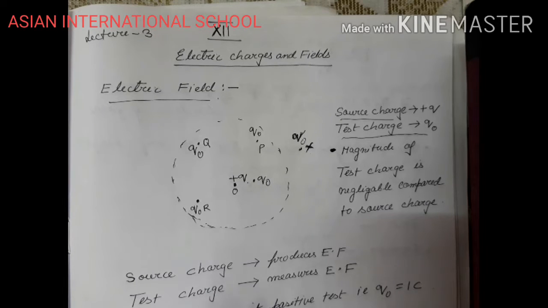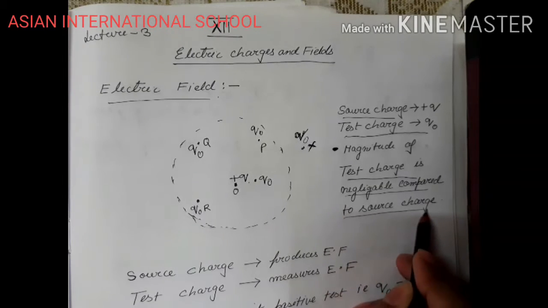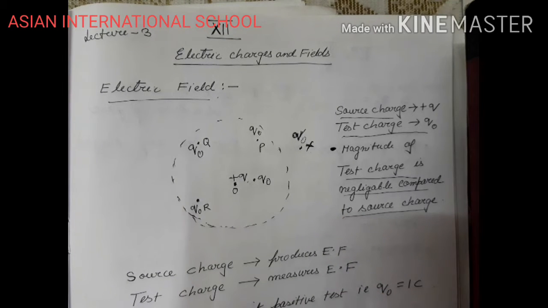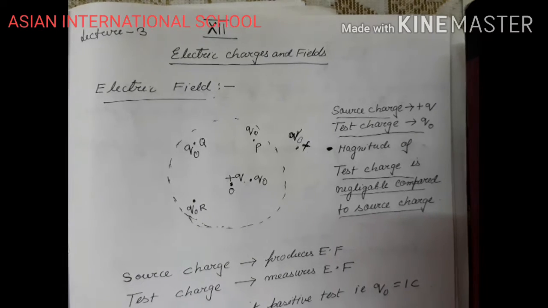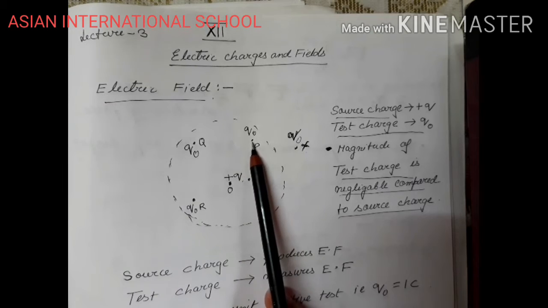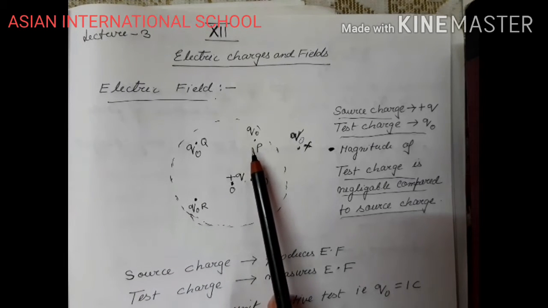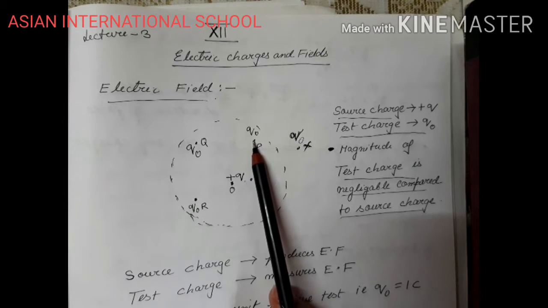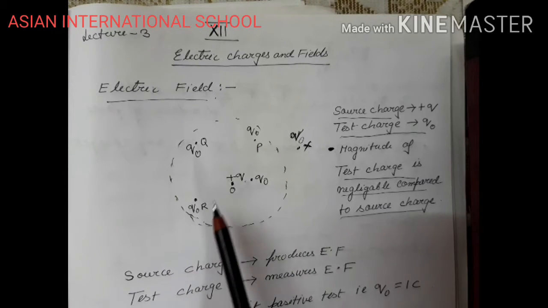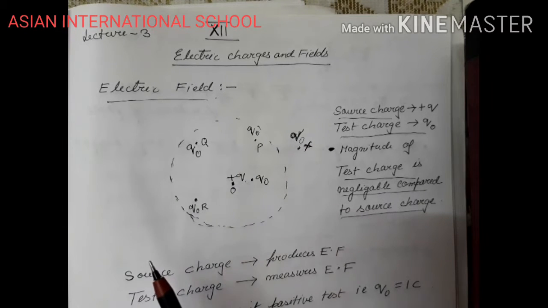Okay, now the magnitude of the test charge is always negligible compared to the source charge. So why is the magnitude always negligible? We want to test the electric field, right? So if I bring a charge at position P which has a significant magnitude, then what will happen? That charge will produce an electric field of its own.